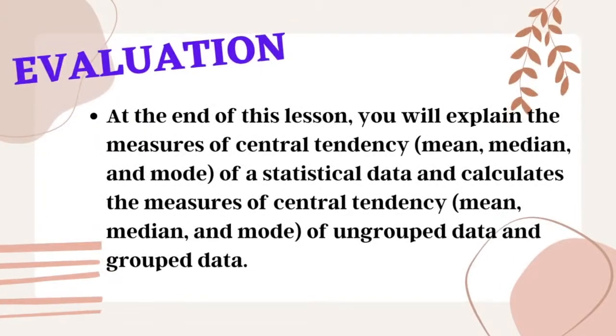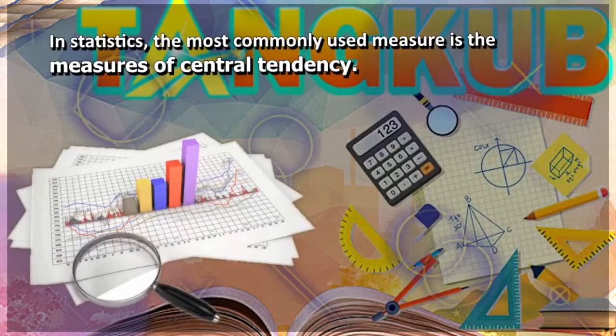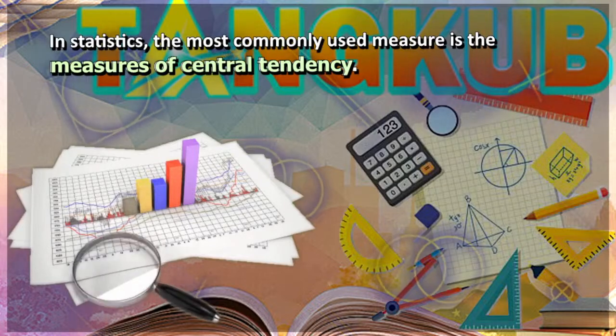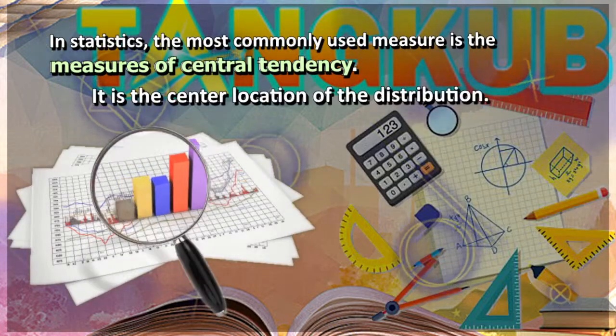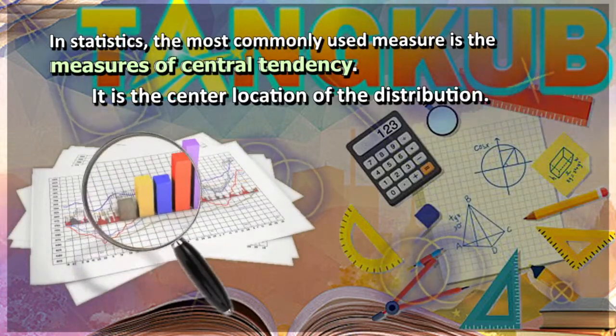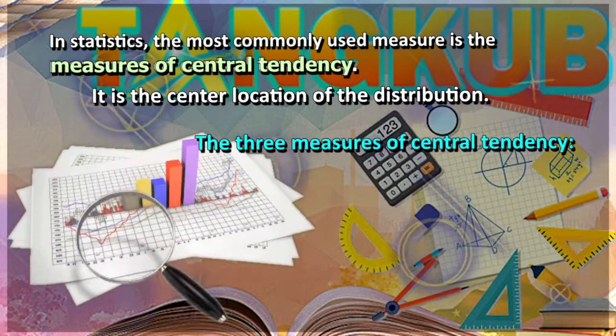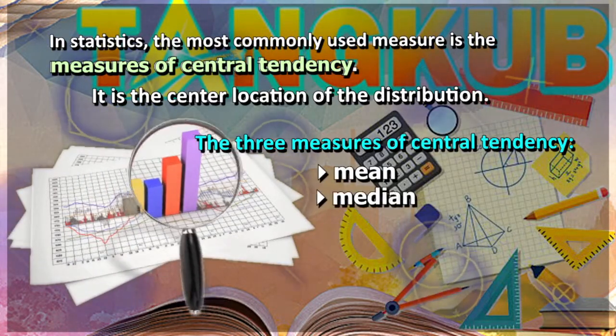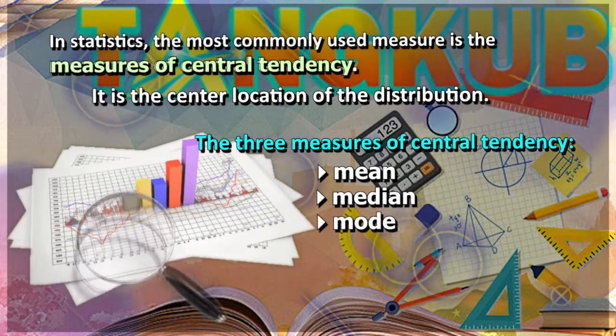At the end of this lesson, you will explain the measures of central tendency, the mean, median, and mode of a statistical data, and calculate the measures of central tendency, the mean, median, and mode of ungrouped and grouped data. In statistics, the most commonly used measure is the measures of central tendency. It is the center location of the distribution. The three measures of central tendency are the mean, median, and mode.